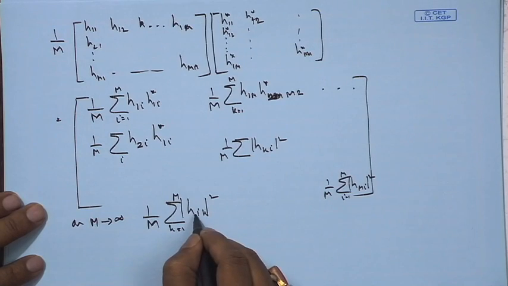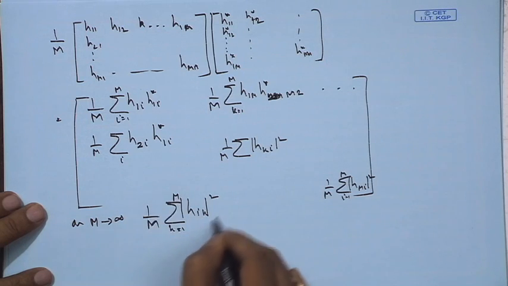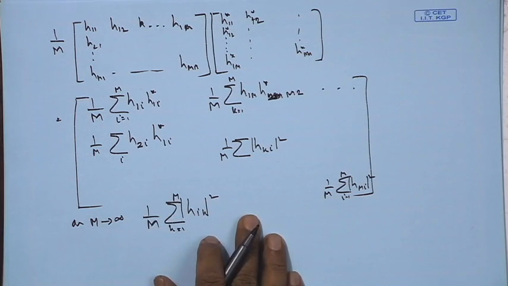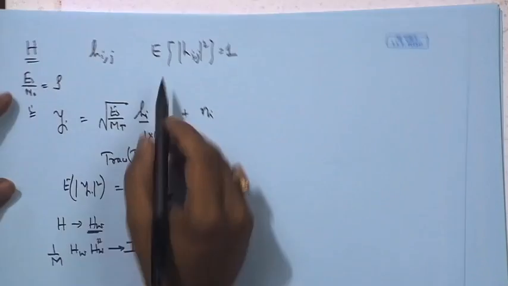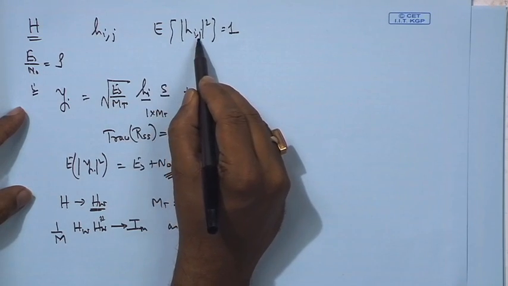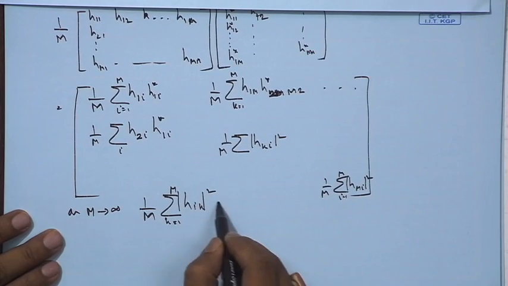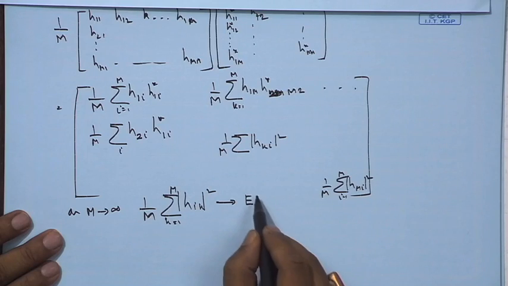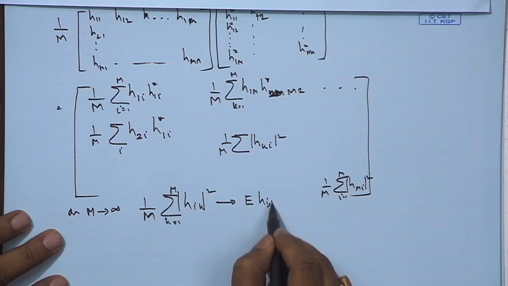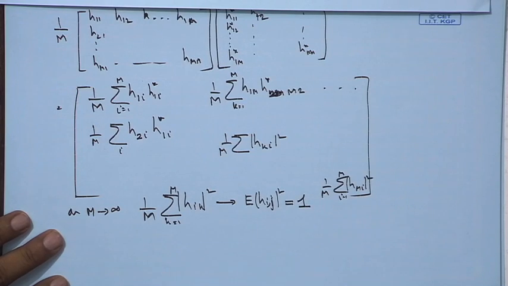So as m grows very large, this is basically the mean value, and we have already stated that we would like E of |Hij|^2 to be equal to 1. This is one of the constraints that we have put. That means on average each channel link has average strength of 1. So due to the law of large numbers, this can be approximated as the expectation of |Hij|^2, which is equal to 1. So all the diagonal elements would be equal to 1.